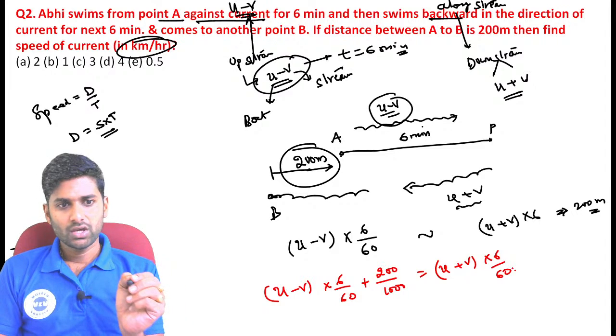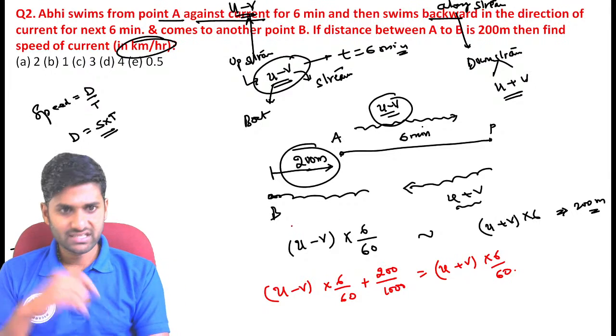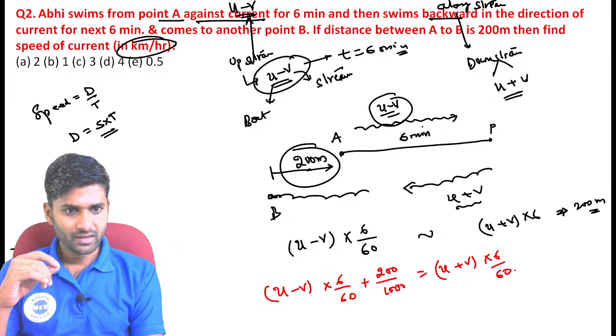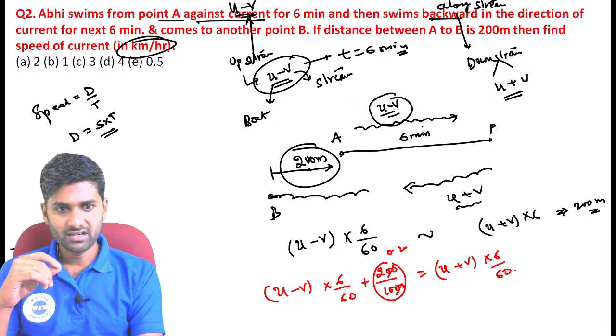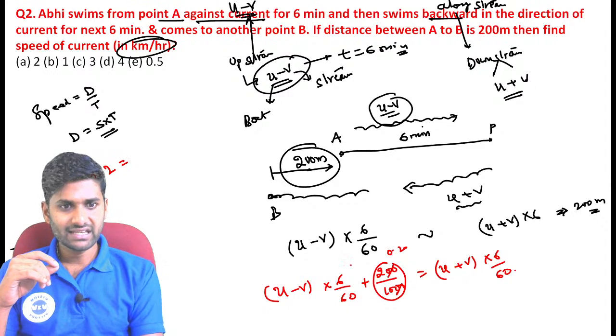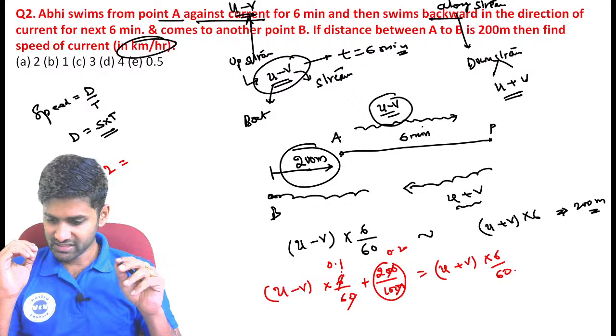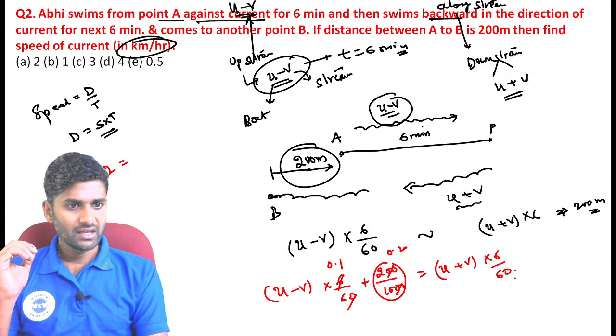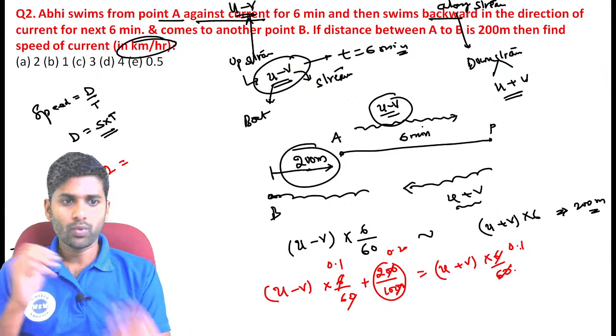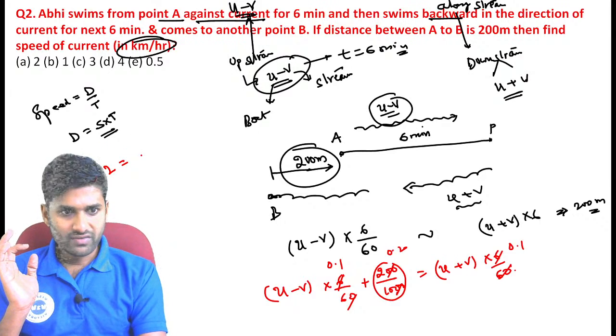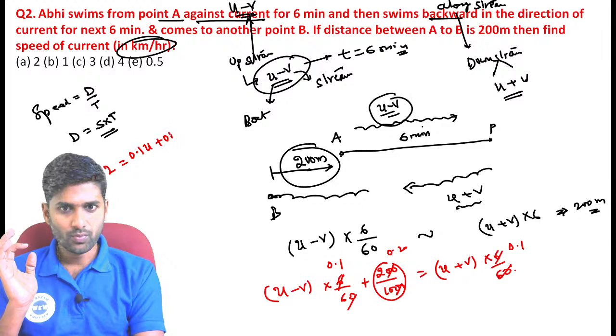Just go through the equation, guys. 0.2 is exactly equal to, and 6 by 60 means 0.1. Again, this also represents 0.1. First of all, I am writing here 0.1 U plus 0.1 V.